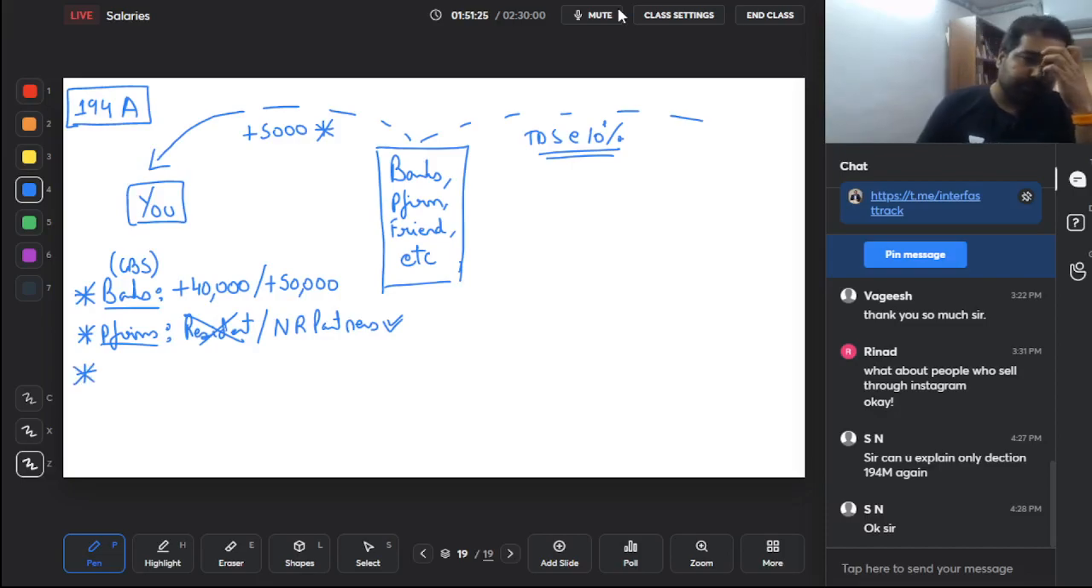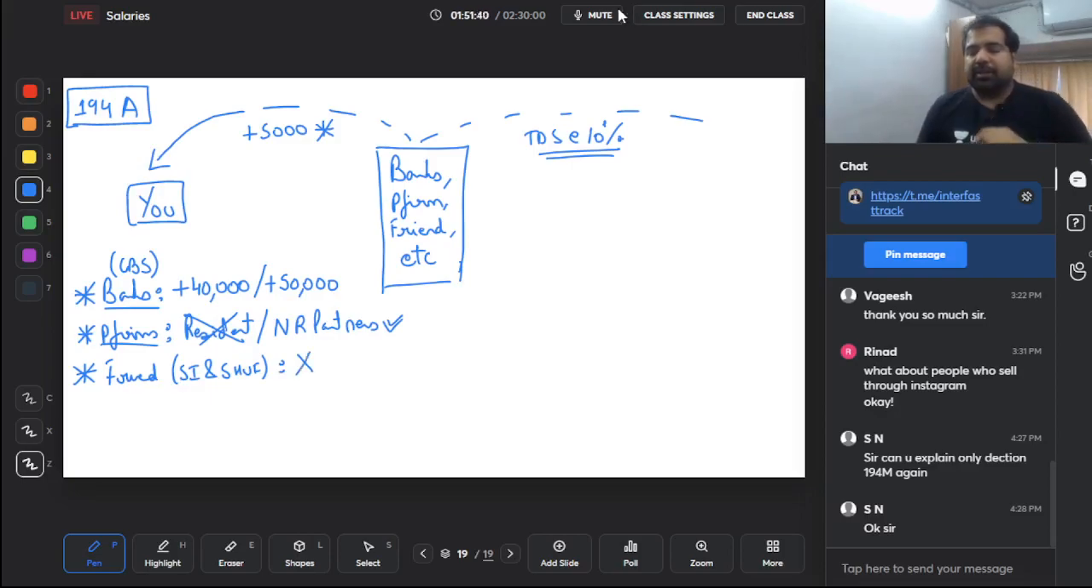Next, guys, if your friend is a small individual, small HUF, yes. If a small individual or small HUF is paying you, then again they will be happy to not pay TDS. No TDS in this case, because your friend is a small individual, small HUF. So in the exam, if you're a small individual, small HUF and you're paying interest, no TDS.